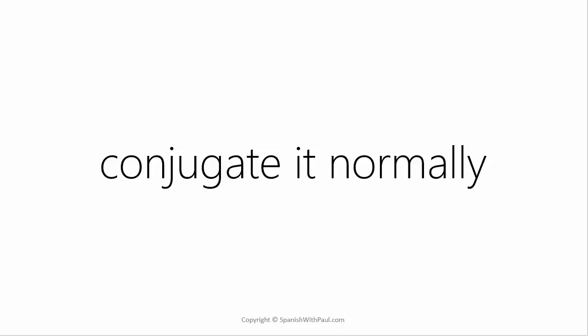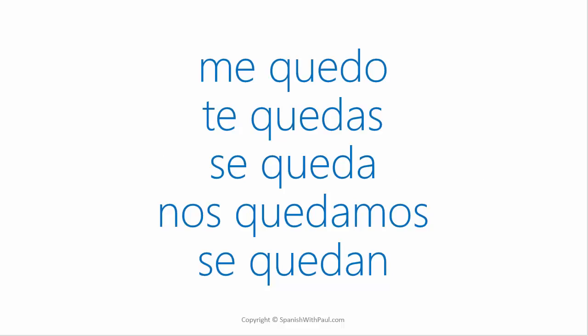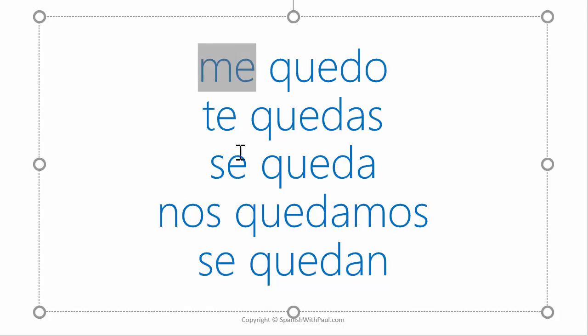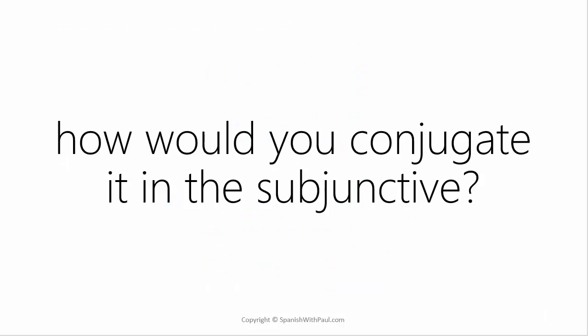Now, if we conjugate it normally, it becomes me quedo, te quedas, se queda, nos quedamos, se quedan. This would be I stay myself, you stay yourself, he, she, or it stays himself, herself, or itself. We stay ourselves, and they stay themselves. The big question then becomes, how would you conjugate it in the subjunctive?